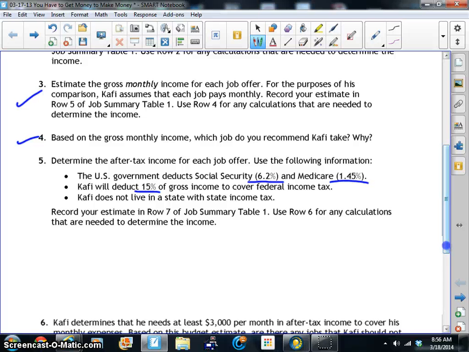Now, he doesn't live in a state with state income tax, like here in Texas, so you don't need to worry about that. Other states do have a state income tax, and you have to go from state to state to figure that out. So if we want to record this into our table, we have to take all these percentages and add them together. This comes out to be 22.65%.